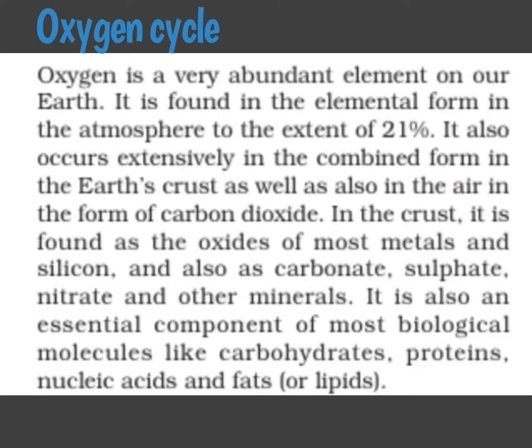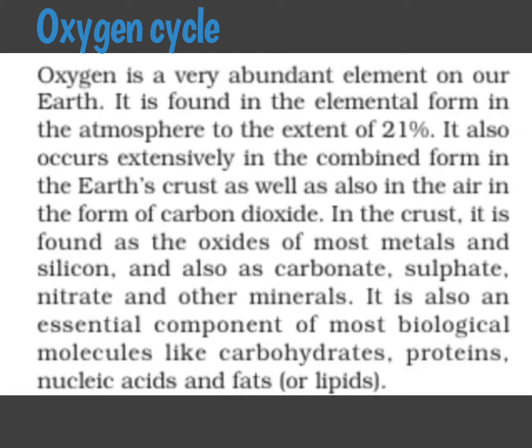Oxygen is a very abundant element on our earth. It is found in the elemental form in the atmosphere to the extent of 21%, that is obtained in the free form. It also occurs extensively in combined form in earth crust as well as in the air in the form of carbon dioxide.